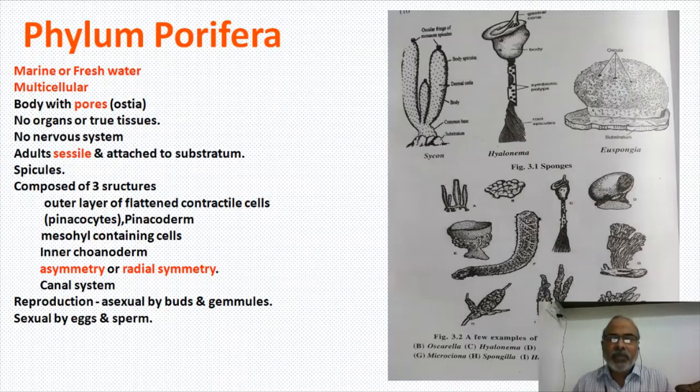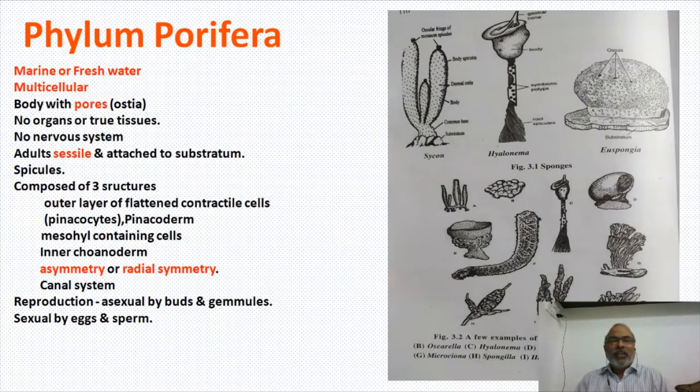If you see inside a sponge, a very big cavity may be there, or sometimes the cavity may be occupied by a lot of ciliated chambers. The cavity in a sponge is known as spongocoel, consisting of a lot of ostia. Ostia attract water, and this water goes into the spongocoel, and from the spongocoel it is eliminated outside. So three basic structures we find: pinacoderm, choanoderm, and mesohyl. These are the three very important structures.